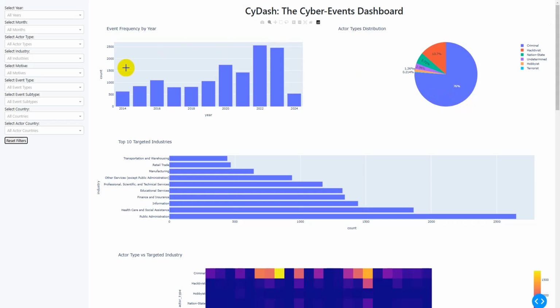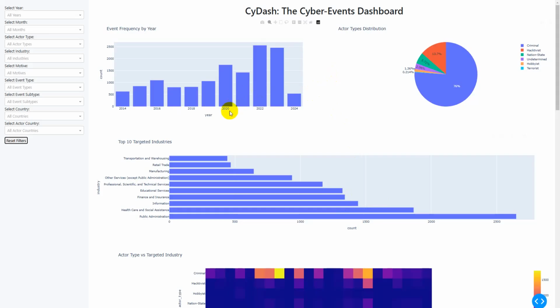So as you can see on the left side, you see all the filters that are globally available and you can apply on the whole visualizations here. And on the right side, you can see all sorts of visualizations that I have placed based on the data of cyber events derived from a project from University of Maryland.